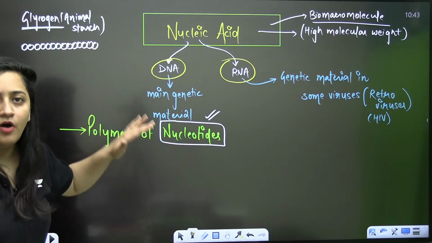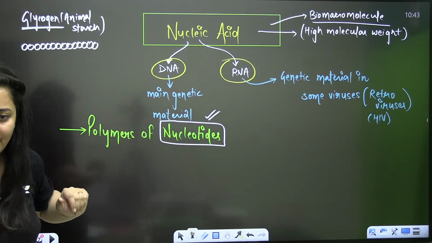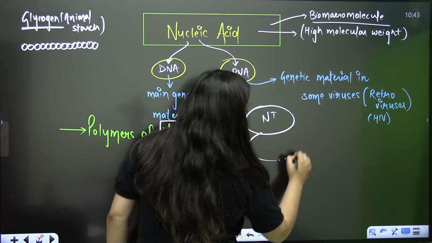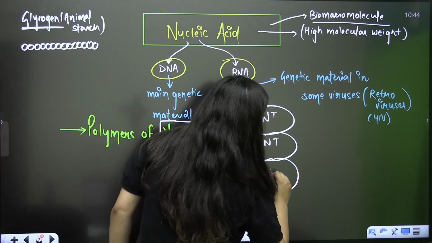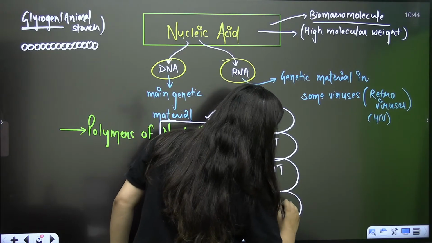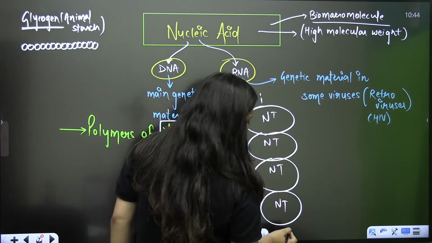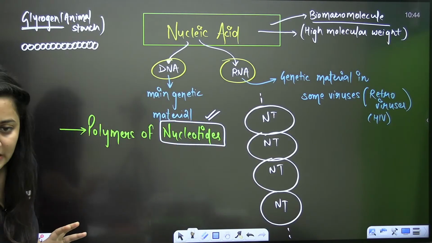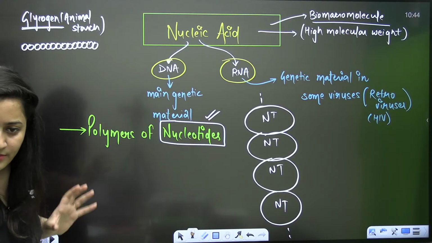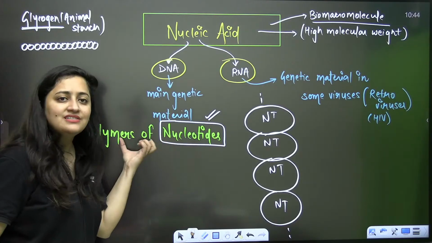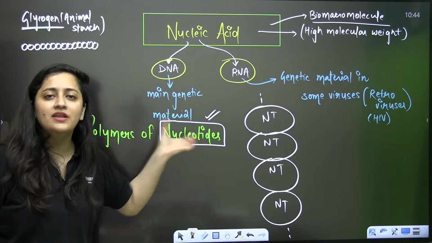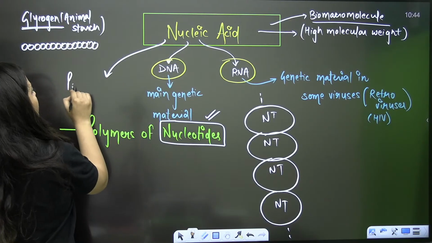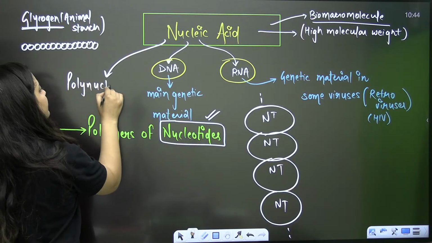Means they are formed by joining so many nucleotides. So many nucleotides are going to join and they'll be forming the nucleic acids. Clear bache? So that's why we are saying that nucleic acid is the polymer of nucleotides, or we can say that nucleic acid is the polynucleotide chain.